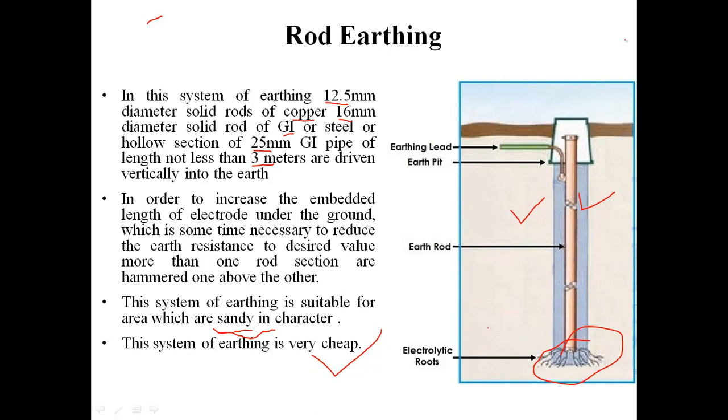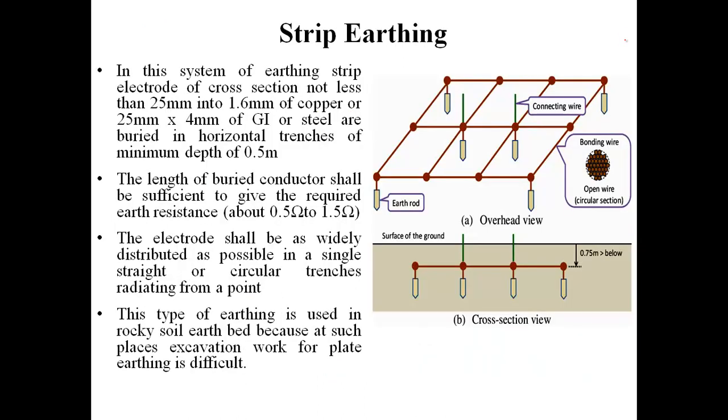Let's talk about the next type of earthing, and it's very interesting, student. This is strip earthing here, and what we see in this type of earthing is that there are various strips.